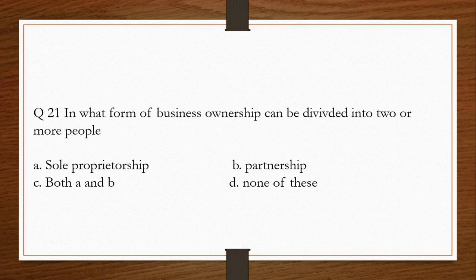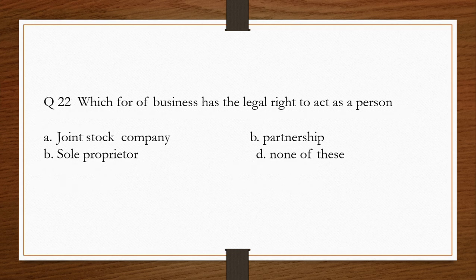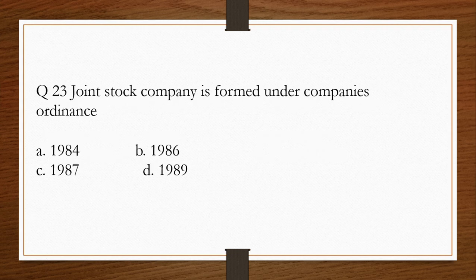Question number 21. In what form of business ownership can be divided into two or more people? A. Sole proprietorship, B. Partnership, C. Both A and B, or D. None of these. The answer is B. Partnership. Question number 22. Which form of business has the legal right to act as a person? A. Joint stock company, B. Partnership, C. Sole proprietorship, and D. None of these. The answer is A. Joint stock company.